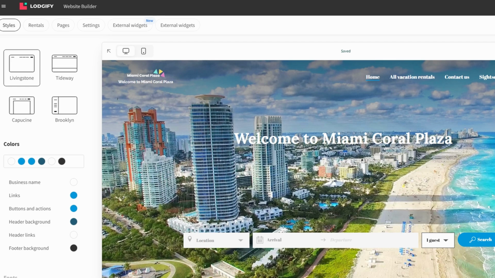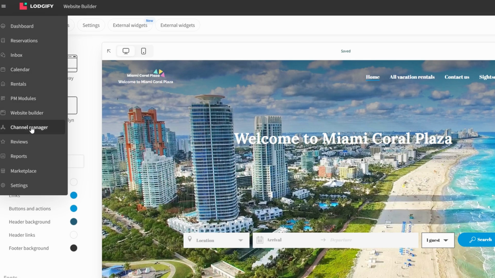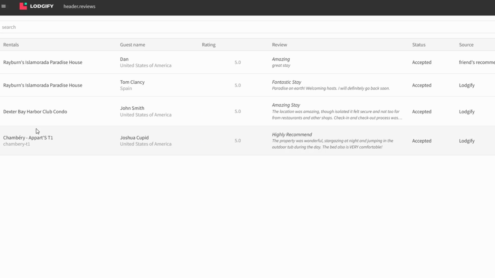It's that easy. Your rental's online presence is ready to go live, and you'll be all set to welcome guests to your beautifully showcased property. Lodgify has a reviews feature that lets you collect and display customer feedback directly on your website. Positive reviews help build trust with future guests, so don't forget to encourage past guests to leave reviews after their stay. You can manage and respond to reviews right from the dashboard.